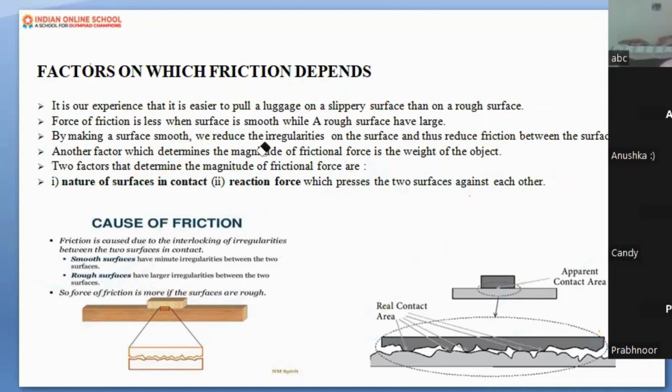How can you say this surface is smooth or this surface is rough? Yes, whether it has or does not have irregularities. Very good, perfect answer. If it has more irregularity, we can say the surface is more rough.